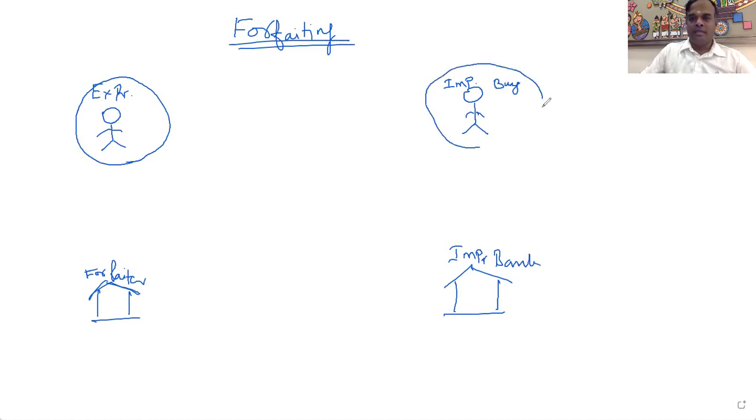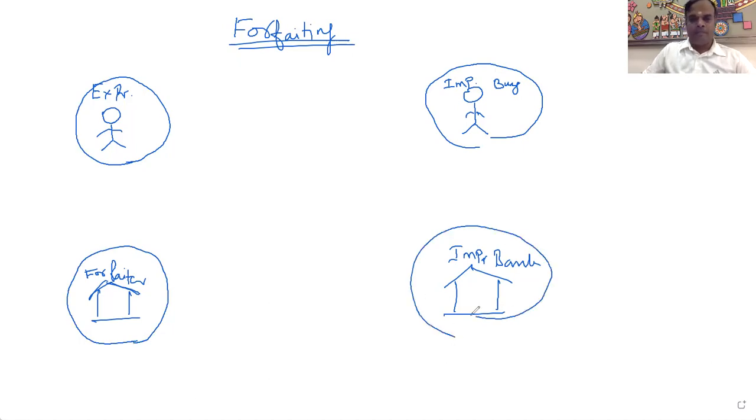For all the parties, exporter and importer, nothing but seller and buyer. For the exporter, the forfeiter is there. For the importer, the importer's bank. How does the transaction arise? First, there should be a contract between the buyer and the seller, nothing but the exporter and the importer. First, the contract for sale should be there between the exporter and the importer.